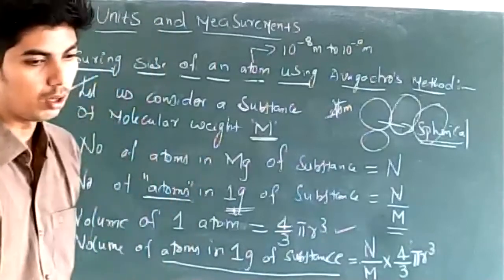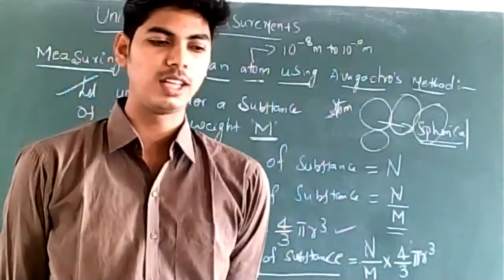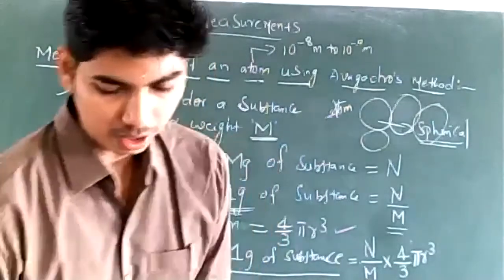Volume of atoms in 1 gram of the substance should be equal to volume of substance or less than that. It must be less than that.